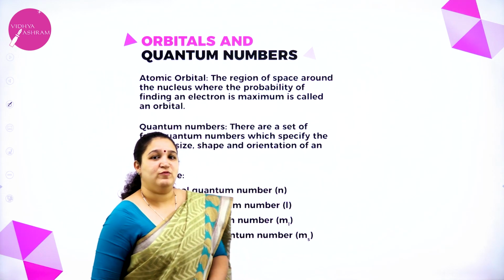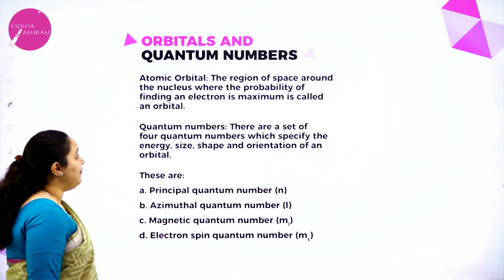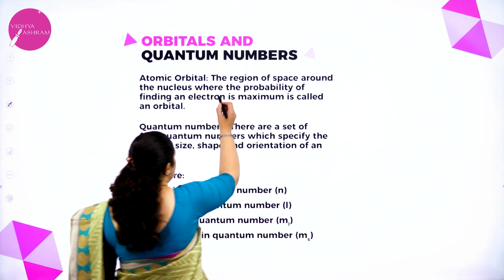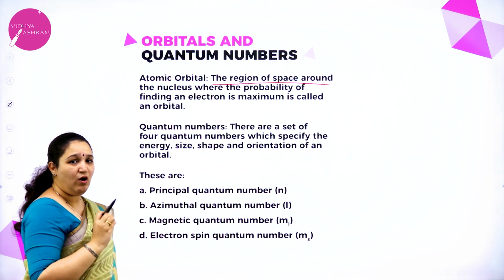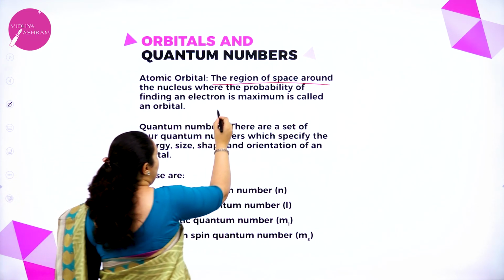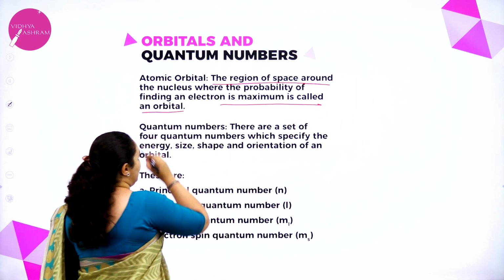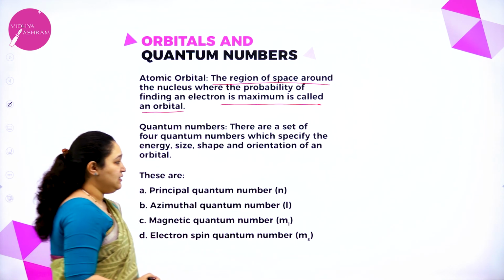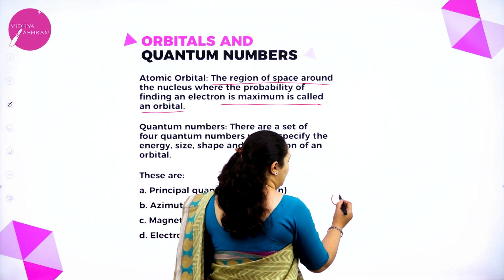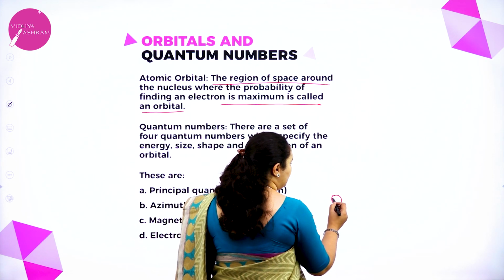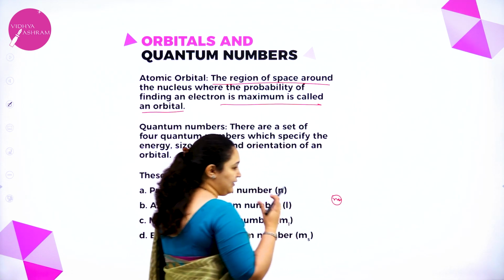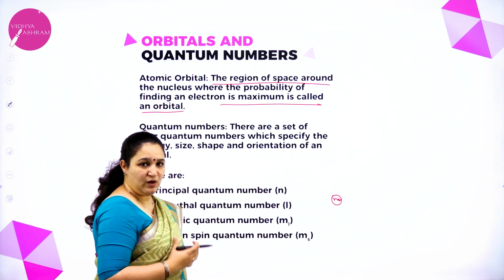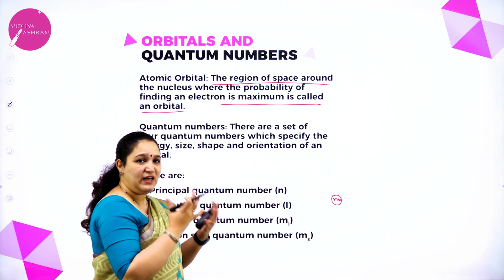Okay. So, first thing, atomic orbital: a region of space around the nucleus where the probability of finding the electron is maximum is called an orbital. That is, if you consider this to be the nucleus, and if I say it is an s orbital, an s orbital is spherical in shape.